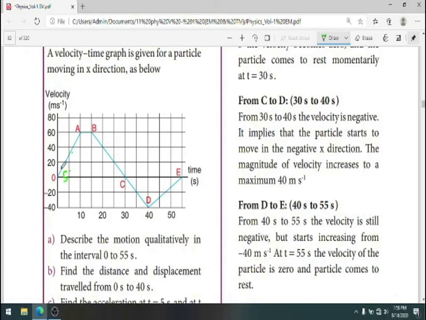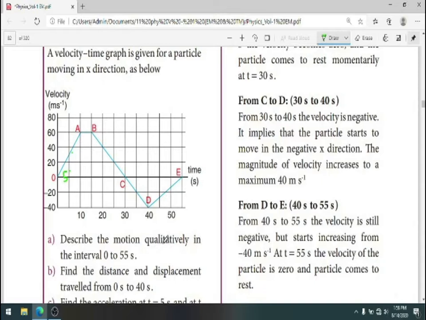And along the y-axis velocity is marked. As per the information, the velocity of the particle at these positions is 20 meter per second, 40 meter per second, 60 meter per second and it goes on like this. So we have to describe the motion of the particle qualitatively.